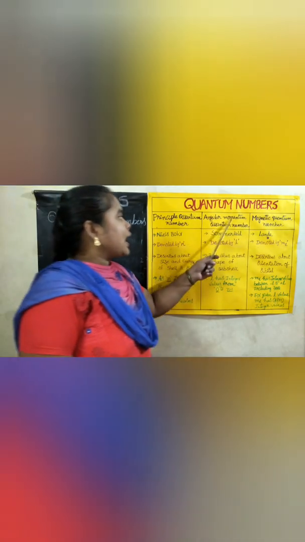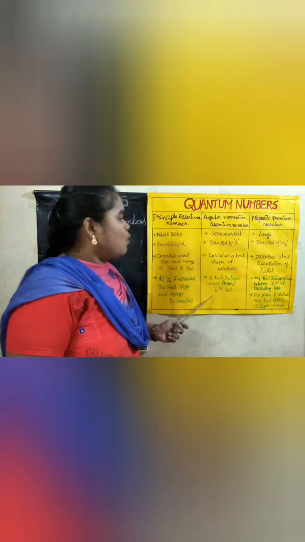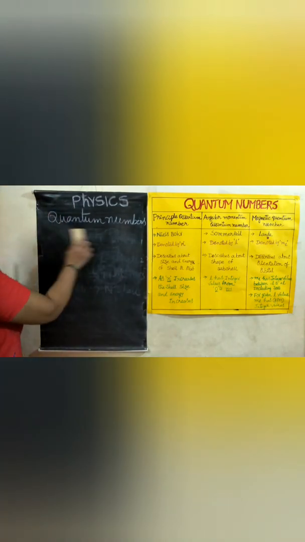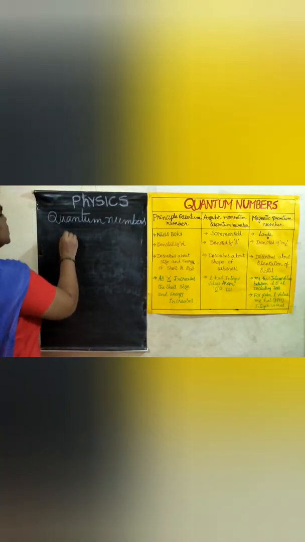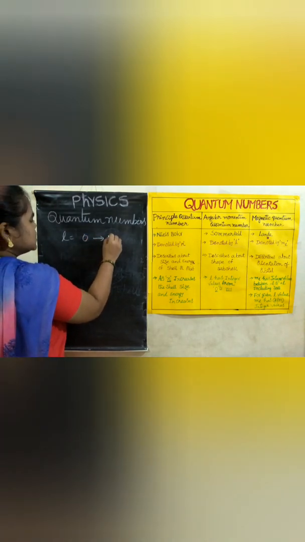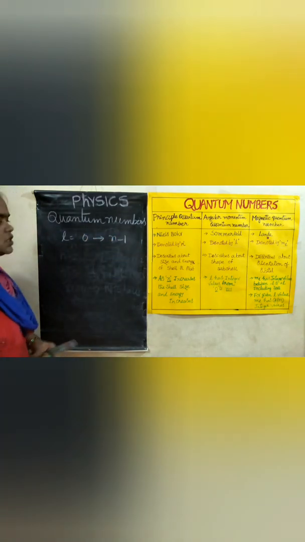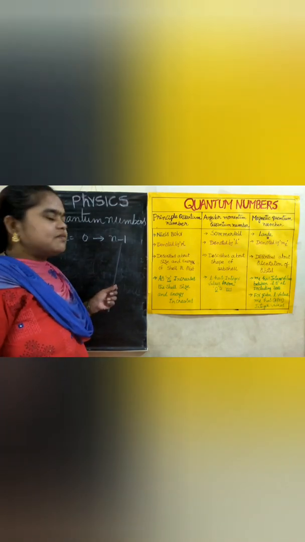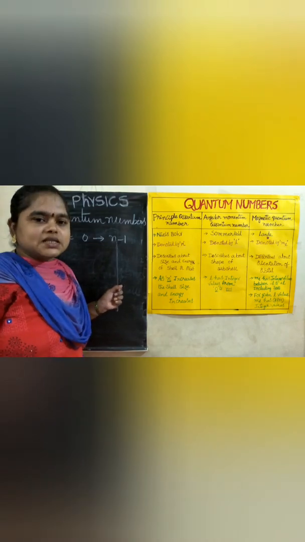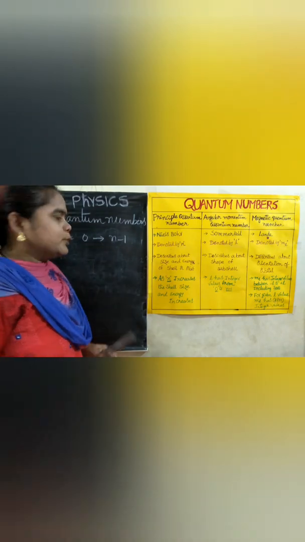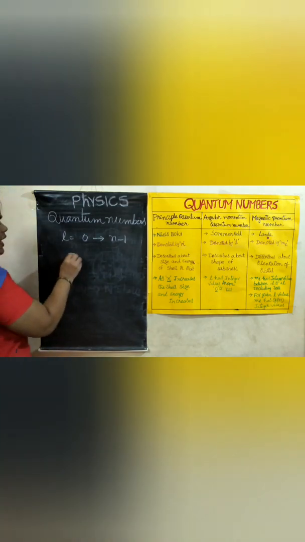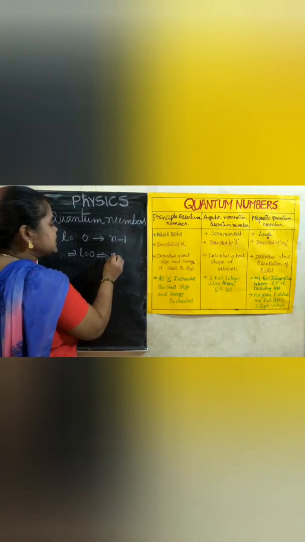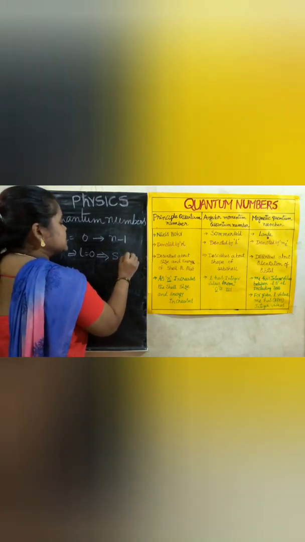Now coming to angular momentum quantum number. What values does it take? l takes values from 0 to n minus 1. 0 to n minus 1 means the maximum value for l is n minus 1 for a given n value. So here l is equal to 0 represents the s subshell.